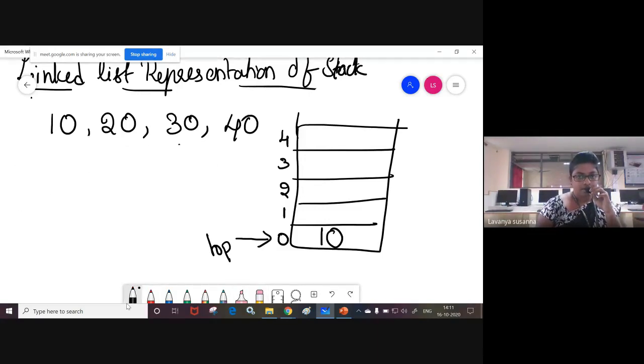Now again, what you need to do? Now you want to insert element 20. If you want to insert element 20, you need to increment top. Top is pointing to 0, 0 plus 1 means 1. Now top points to 1.